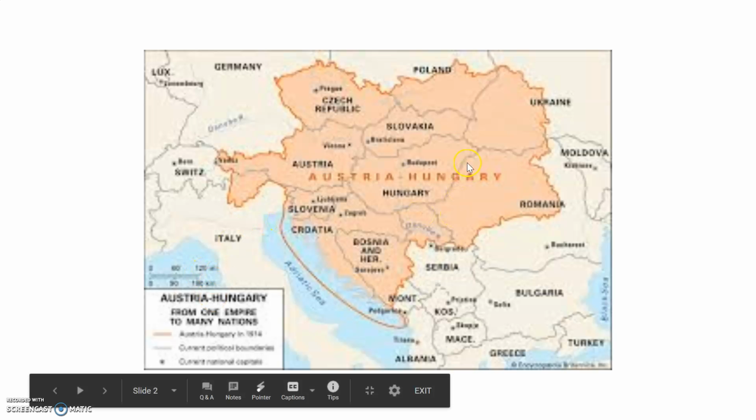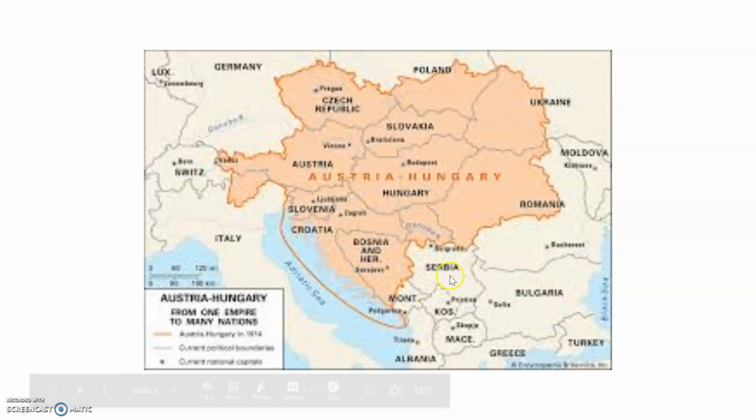So here we have Austria-Hungary. They have all this, and they're controlling this tiny little country here. He wasn't the nicest ruler. They were very unhappy, so a Serbian citizen assassinated him. Remember, they killed him. He killed them.